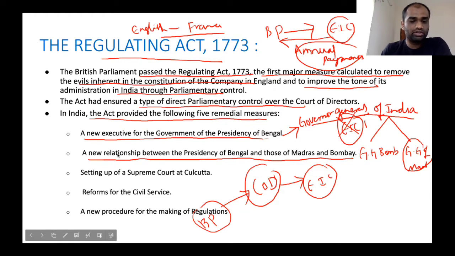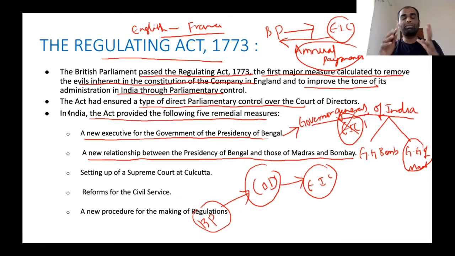It also set up the Supreme Court at Calcutta, and it also reformed the civil service for the administration of India, and a new procedure for making regulations was also passed. Clear? Since the Company was controlling huge amounts of territory, the Company also had to pass certain laws for the welfare of people. For that purpose, a new procedure for making regulations was also passed.